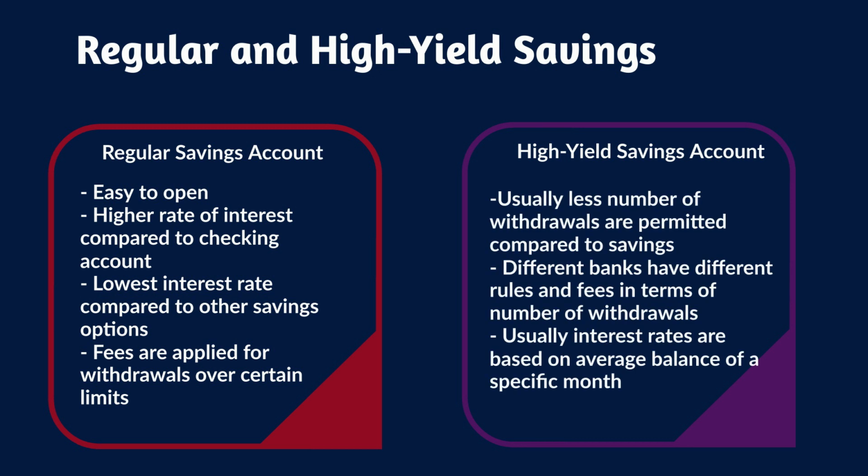A high-yield savings account is a type of savings account. Typically, it pays 20 to 25 times the national average of a standard saving account. Compared to a regular savings account, a smaller number of withdrawals are permitted, and different banks have different rules and fees in terms of the number of withdrawals. The interest rates are based on the average balance in the account in a specific month.